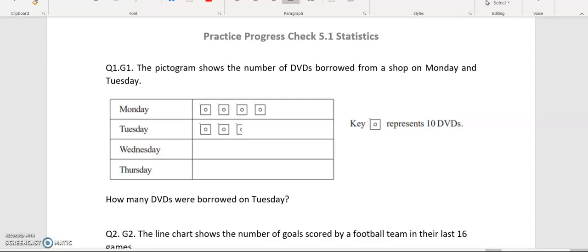Progress Check 5.1 for GCSE Maths, Statistics.